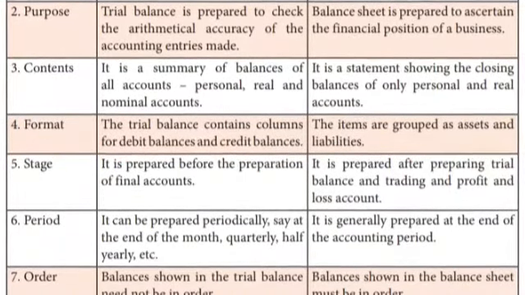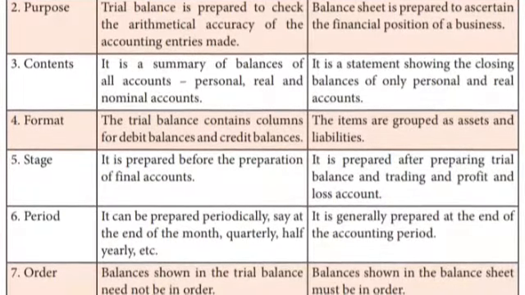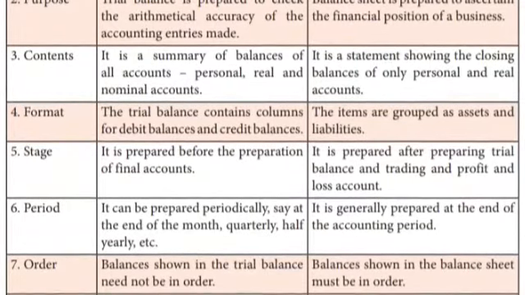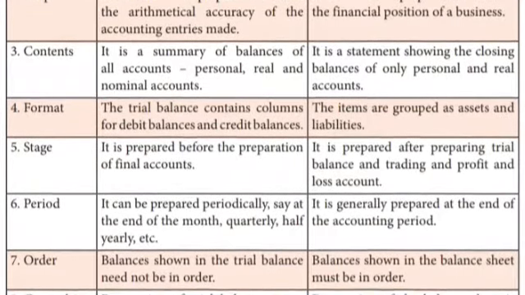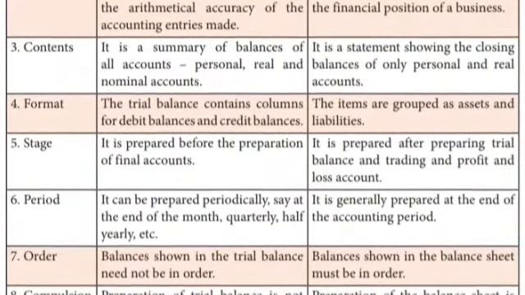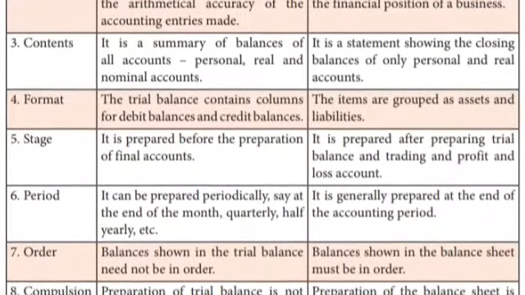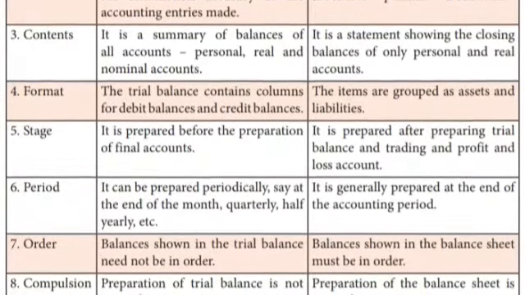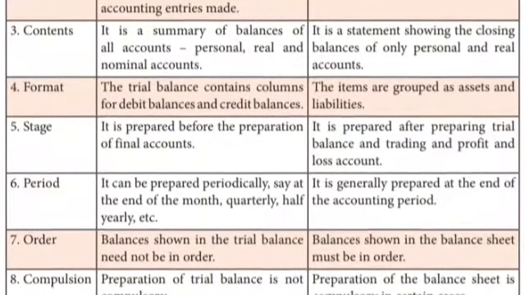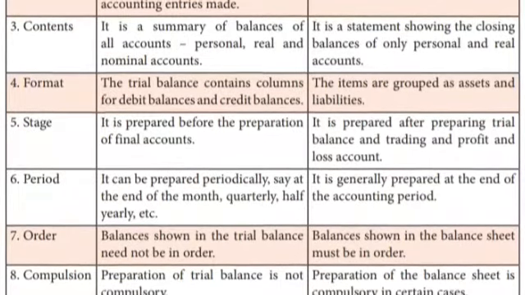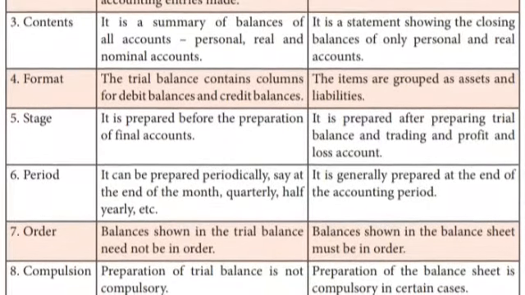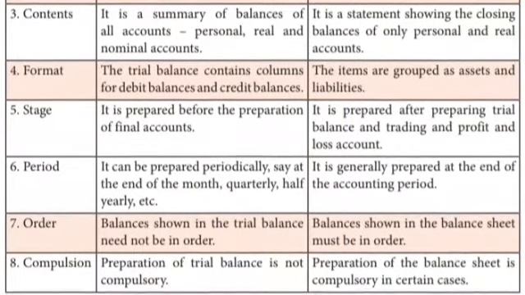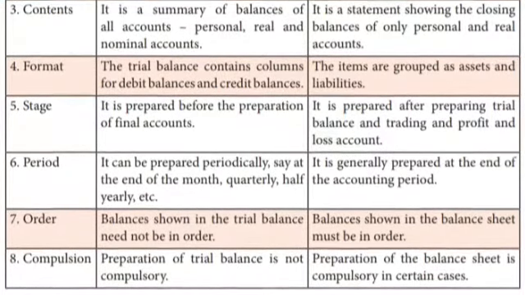Format: the trial balance contains columns for debit balance and credit balance, while in the balance sheet the items are grouped as assets and liabilities. Stage: the trial balance is prepared before the preparation of final accounts, that is, before the trading and profit and loss account. After that we have to prepare the balance sheet. Period: the trial balance can be prepared periodically, say at the end of the month, quarterly, or half yearly, but it is generally prepared at the end of the accounting period.